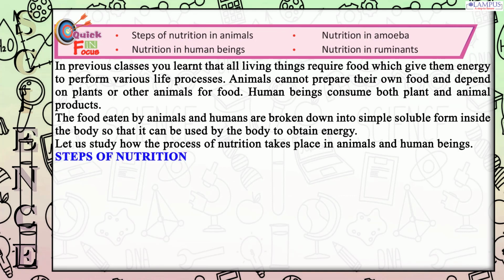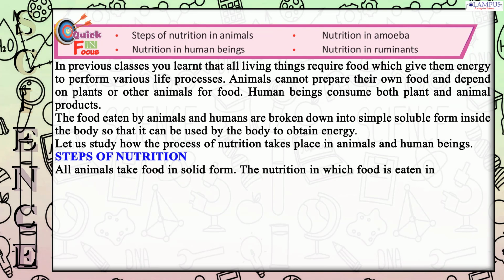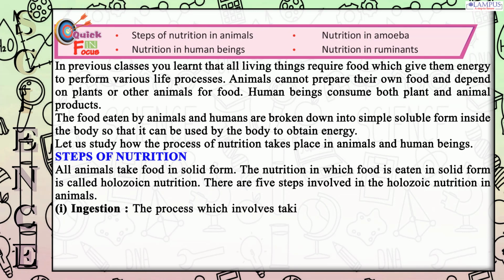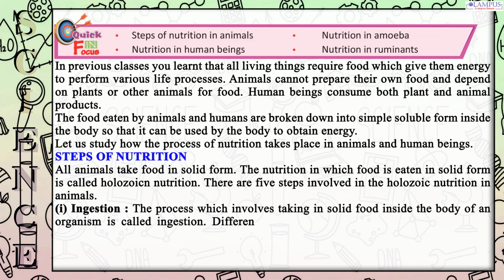Steps of nutrition. All animals take food in solid form. The nutrition in which food is eaten in solid form is called holozoic nutrition. There are 5 steps involved in the holozoic nutrition in animals. 1. Ingestion. The process which involves taking in solid food inside the body of an organism is called ingestion.